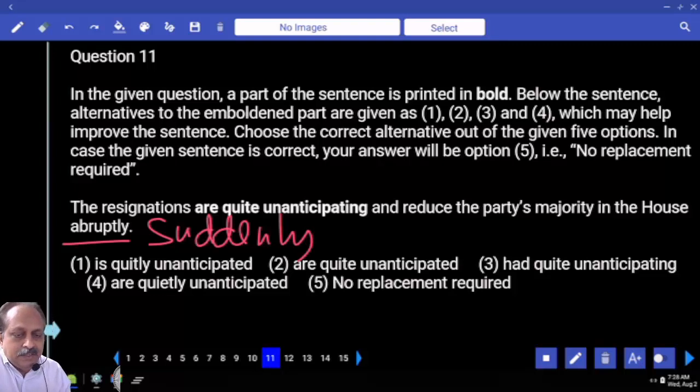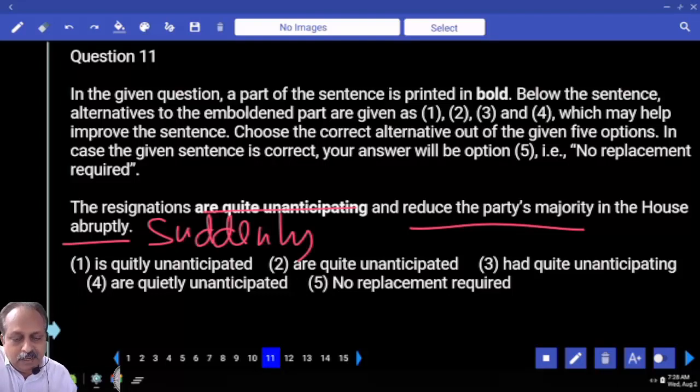The resignations are quite unanticipated, but here is the clue for you: underline "reduce the party's majority." Which tense is that? Present tense, right? And here "are quite unanticipating" is present continuous. Even this should be in present. Based on that, what is the answer?